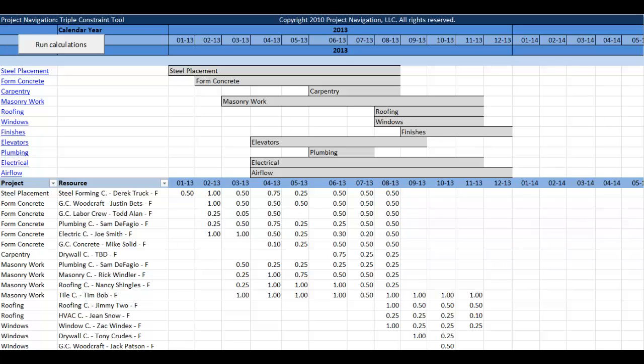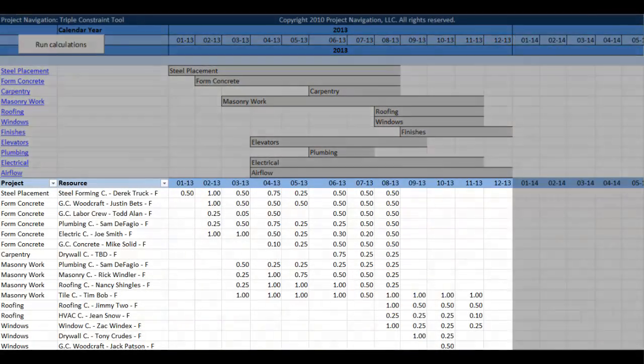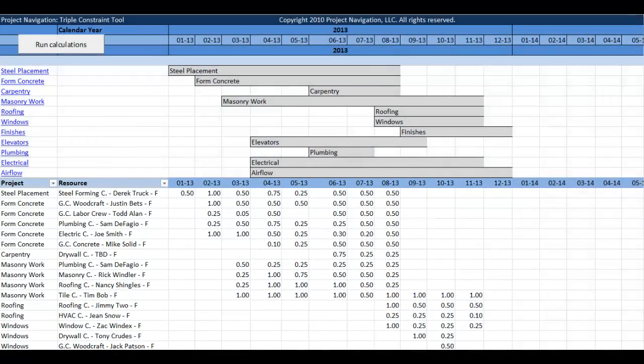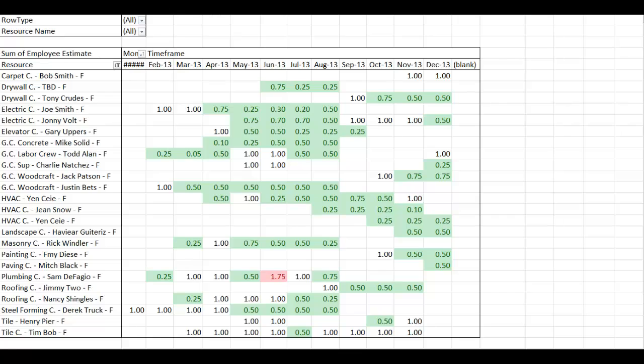return on investment. With the triple constraint solution, I can in real time show and understand what will happen if my resources, timeline, and or budget changes. On the screen, I can see easily my timeline and what each resource is doing. I can also drill down further into my resources to see how they are allocated. I can see who is underworked, overworked, and working on 100%. This allows me to see very quickly resources I can shift around, as well as if I will need additional resources to fill any gaps.